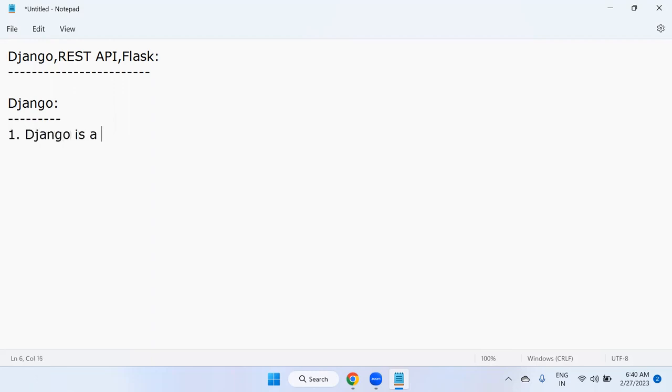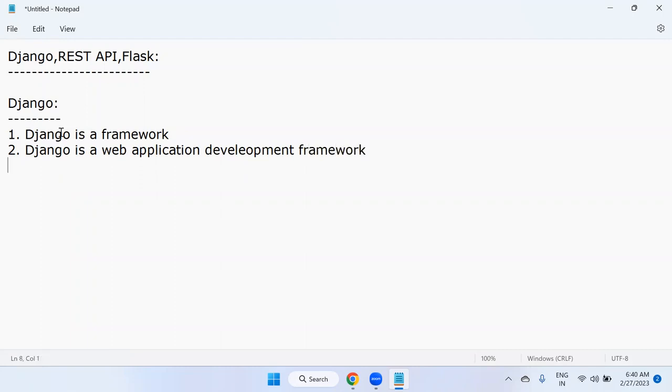Django is a framework. Which type of framework? Django is a web application development framework. What is a framework generally?